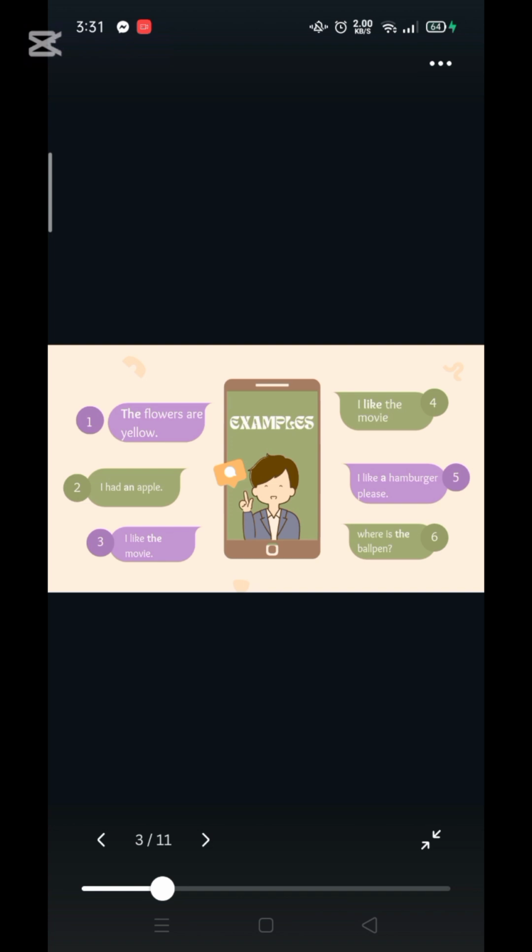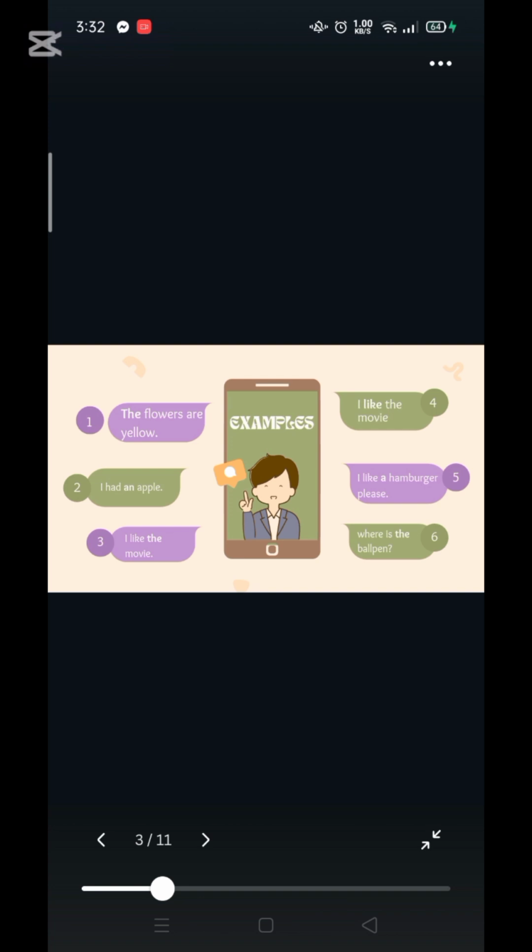The next example that we have here is: I like the movie. The article in this sentence is the, because it tells us whether the movie is specific or general.